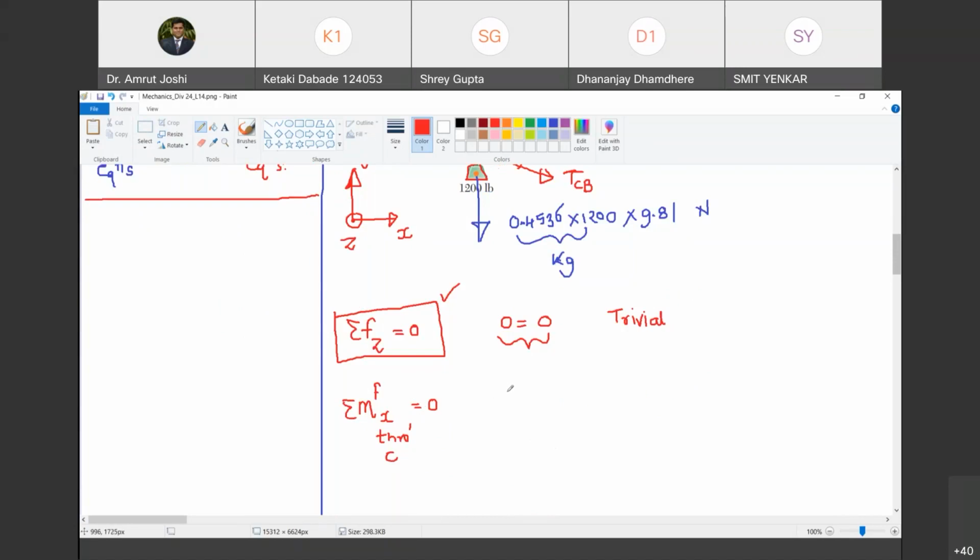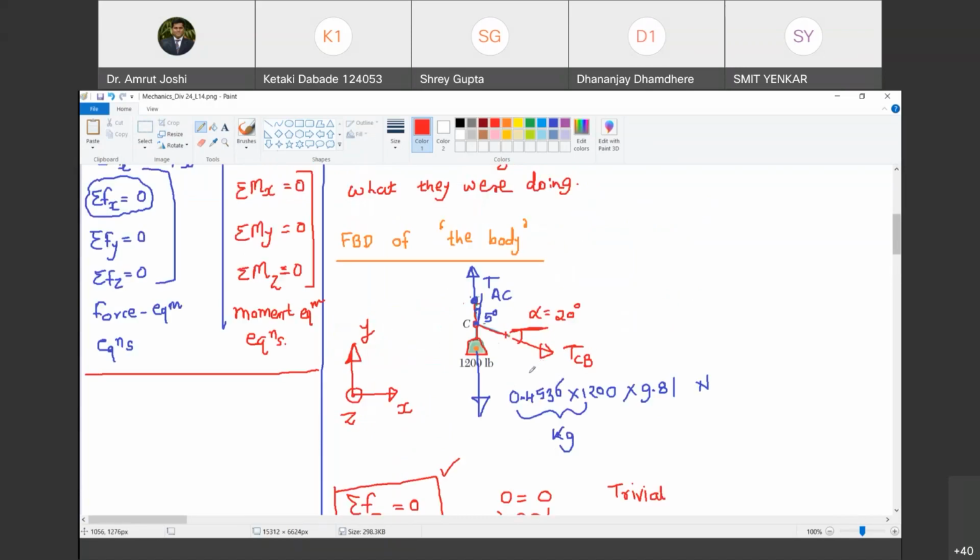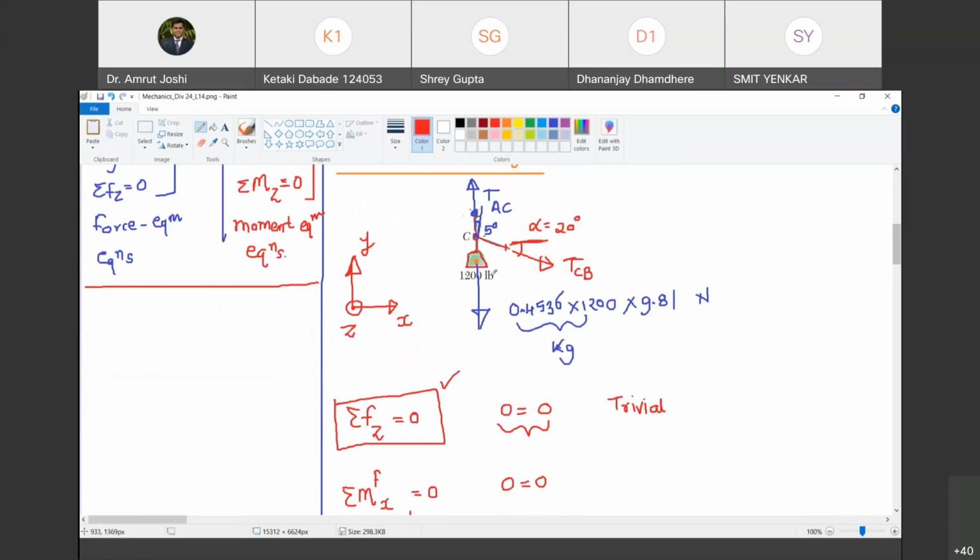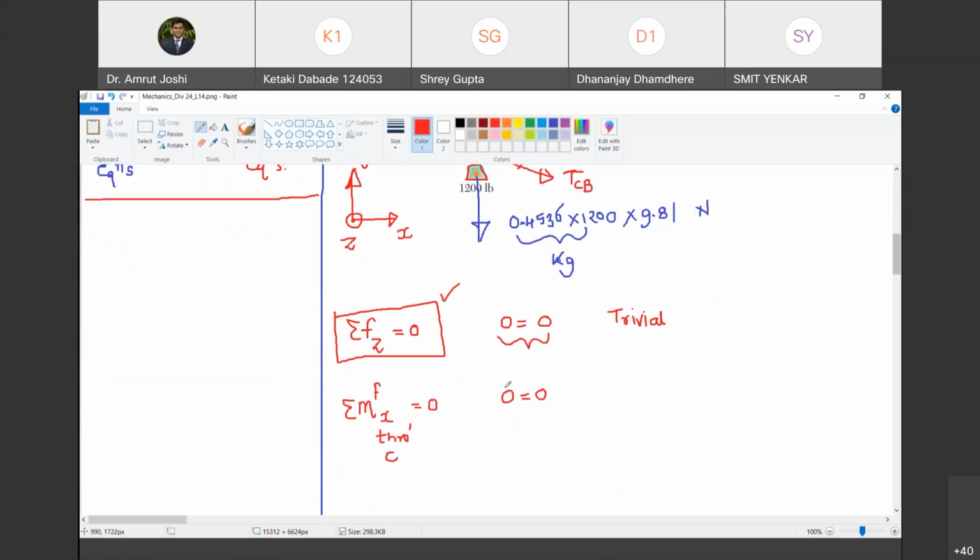Yes, sir. So what do we get? 0 equal to 0. You try writing moments of all the forces about the x-axis passing through C. As the lines of action of all the forces pass through C, it is meaningless. You will get the equation 0 equal to 0. So though satisfied, this equation also is trivially satisfied. Are you with me? Yes, sir. When I say the equation is trivially satisfied, what I mean is none of the unknowns pop up in the equation. कोई भी unknown नहीं है, तो ऐसे equation का क्या काम? Are you with me?